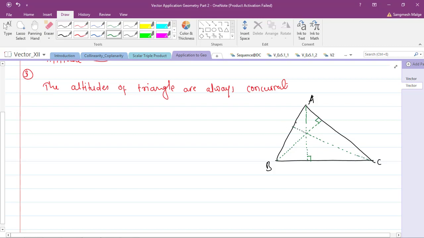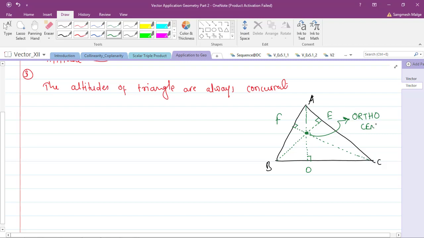It goes like this, yes. And this is the single point. Okay, we have to show that these altitudes, so let's name the feet D, E, F. So AD, BE and CF are always concurrent. We have to show that, and this concurrency point is known as the orthocenter.